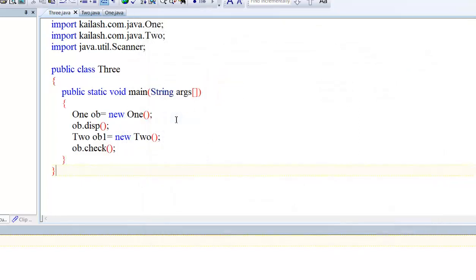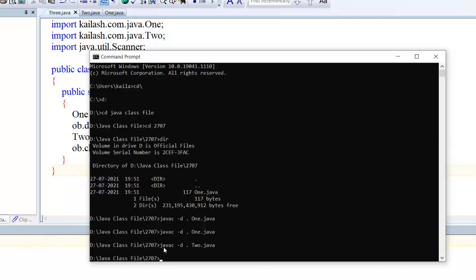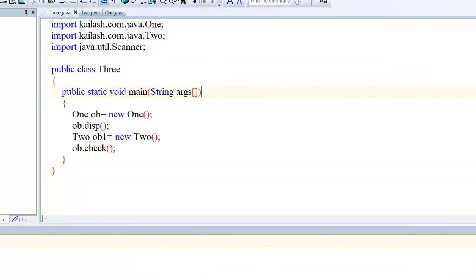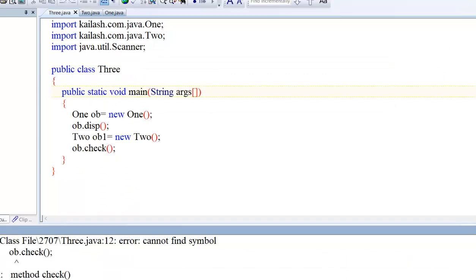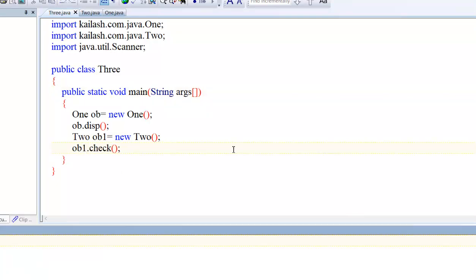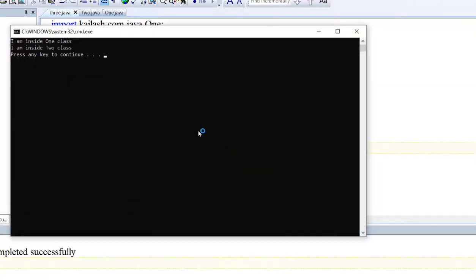Okay. So now we are not creating a package. Now we are importing the package. So for importing, we do not require the statement javac -d . like this. You can simply compile. Okay, simply compile object1, and we can run.